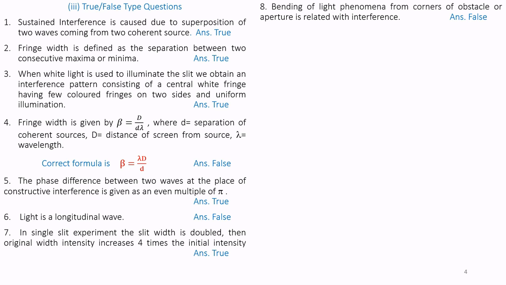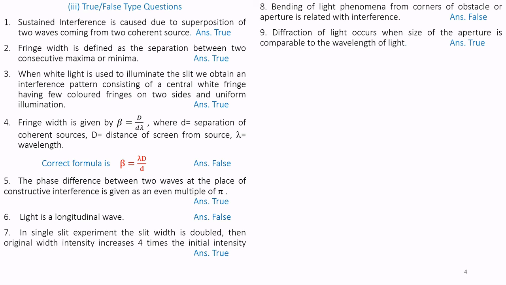Question number 8. Bending of light phenomena from corners of obstacles or aperture is related with interference. It is false. Actually, bending of light is related to diffraction. Question number 9. Diffraction of light occurs when the size of aperture is comparable to the wavelength of the light. True. Question number 10. Diffraction is interference due to waves from different parts of the same wavefront. True.